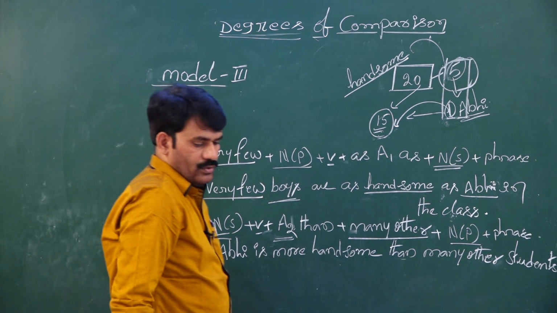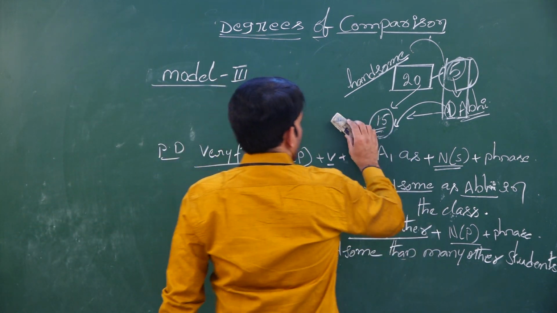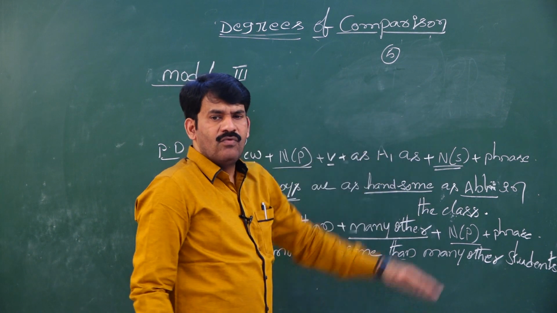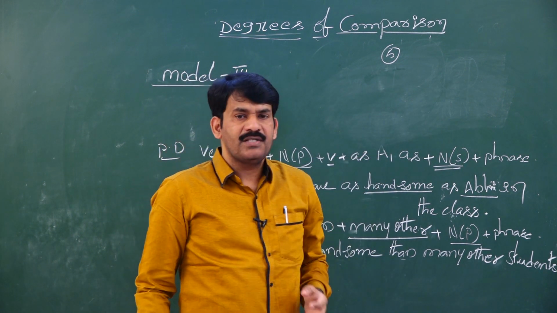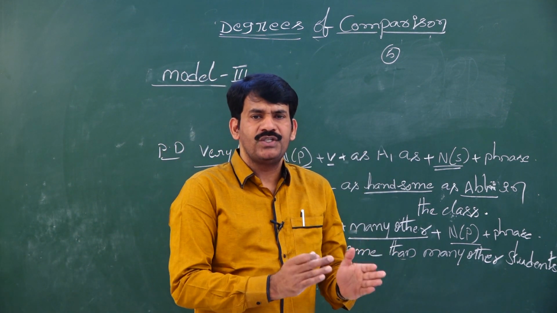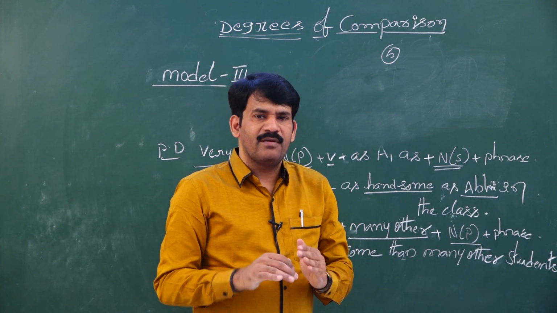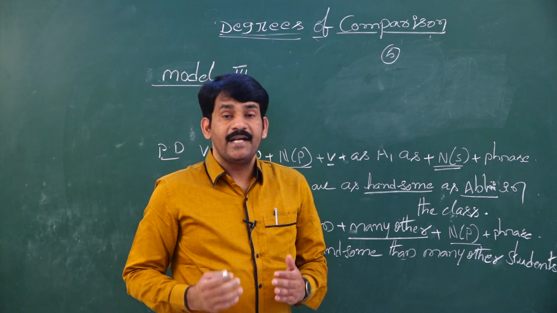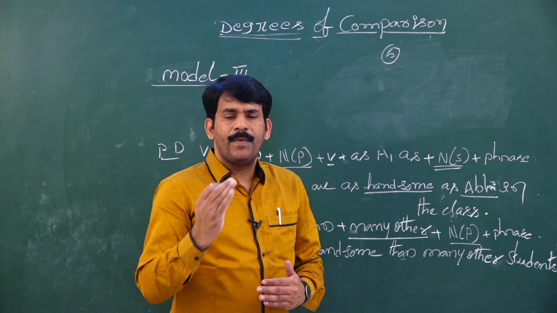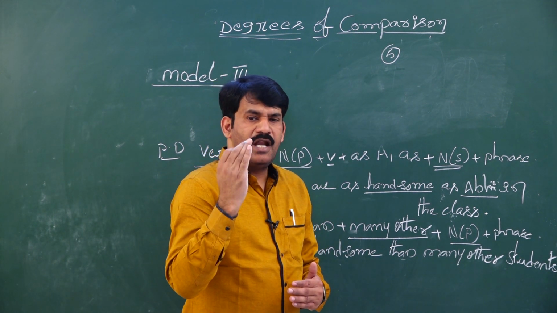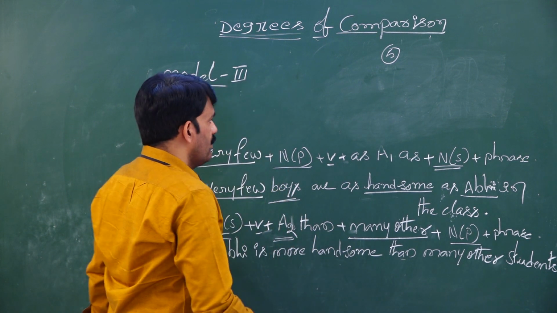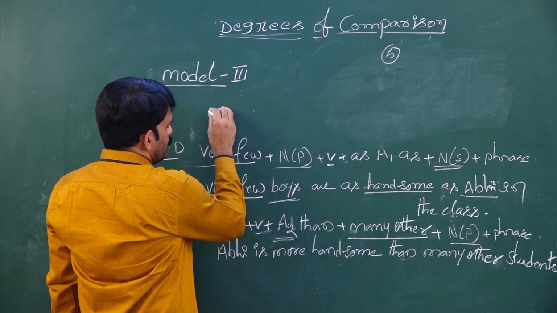Now let me show you how to write superlative degree. Abhi is not the only handsome guy, because there are some other students who are equally handsome to Abhi. So he is one among them, he is not the only one. Hence we have to start our superlative degree with the noun singular. Who is the noun? We are trying to talk about Abhi.